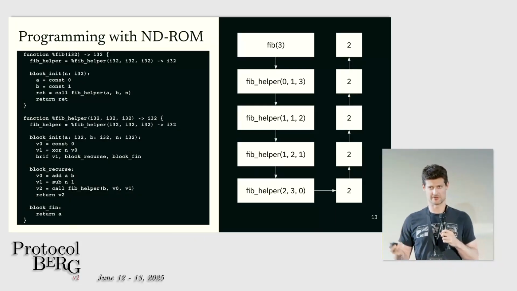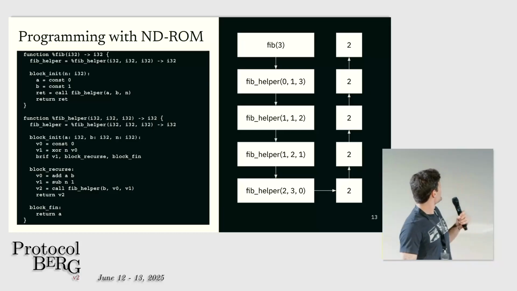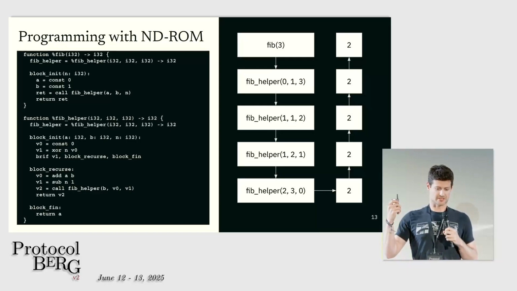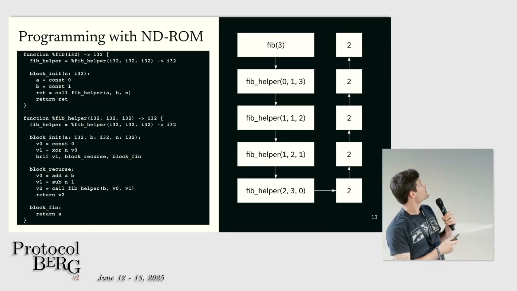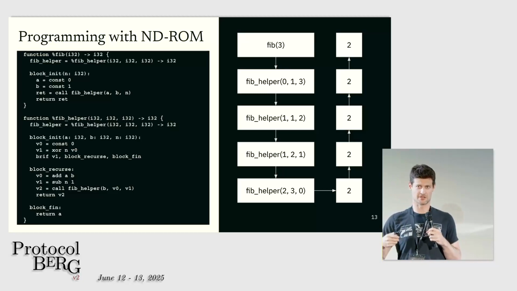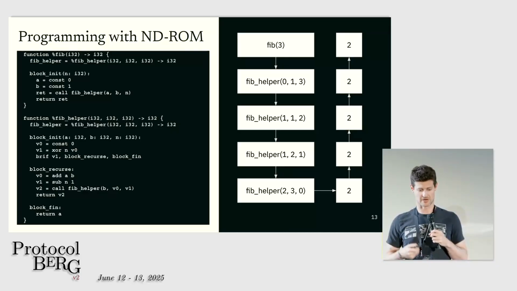So what if we wanted a Fibonacci program that doesn't just compute the 5th number, but computes the nth number? This on the left is something that's sort of like Cranelift IR, which is an intermediate representation used in the Wasmtime compiler. And I basically want to show on the right-hand side the call stack that happens if you write a recursive implementation of Fibonacci in which every function only writes each local variable once, or at most once.